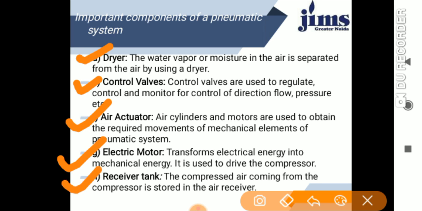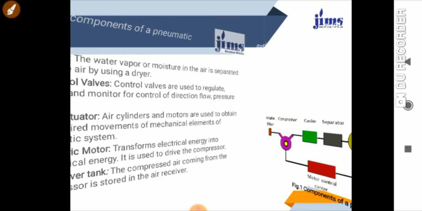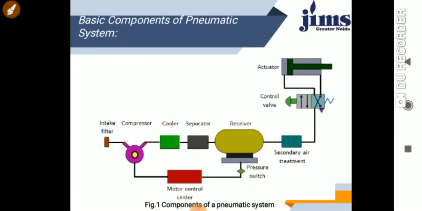And the last one is the receiver tank. The compressed air coming from the compressor is stored in the air receiver, which means the compressed air can be kept in the tank. So now you will see these are the components of the pneumatic system.